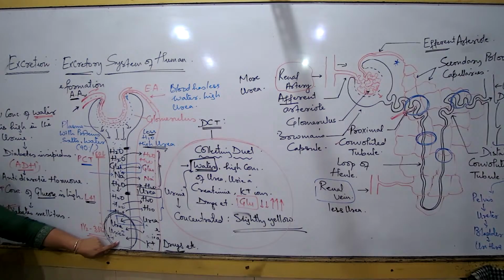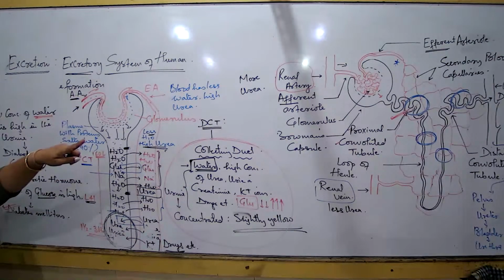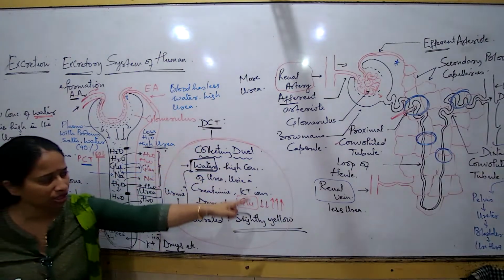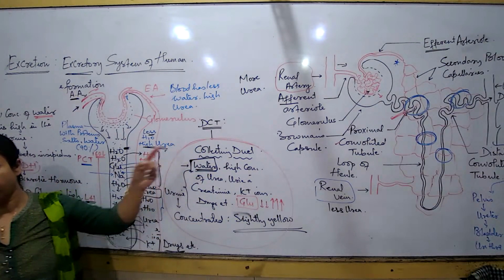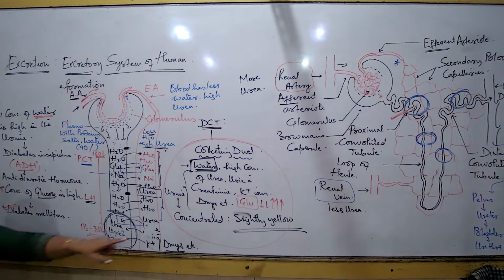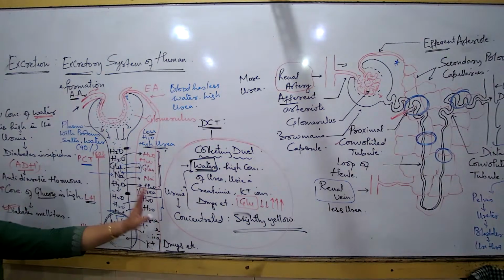So यहाँ से DCT से fluid कहाँ पे जाएगा? Collecting duct. So the fluid in the collecting duct will have a composition लगभग this way. Little bit of water, whole lot of solutes, whole lot of salts and urea and uric acid, etc. Water content कम है. That's the reason the urine is known to be concentrated.